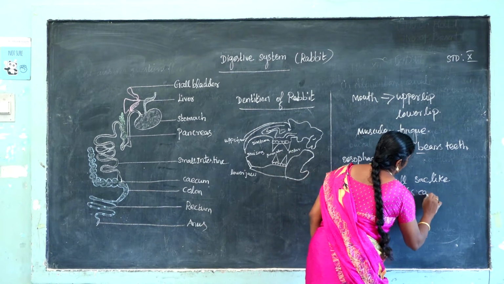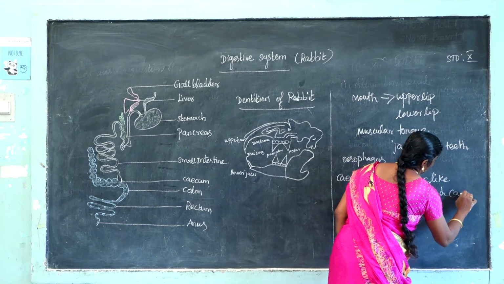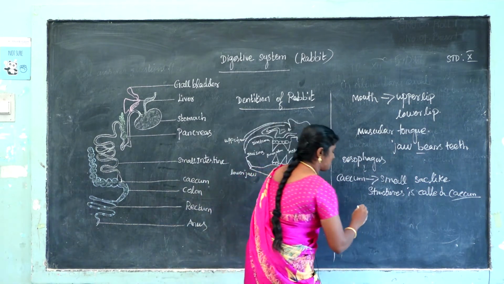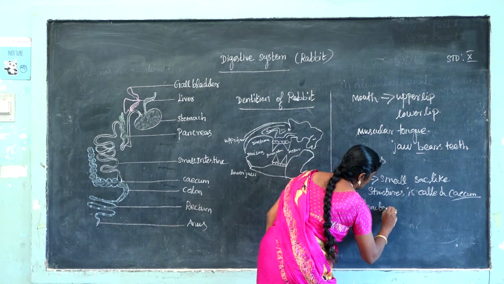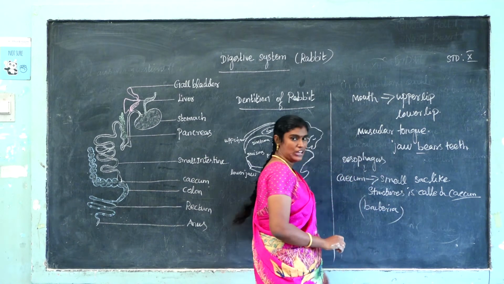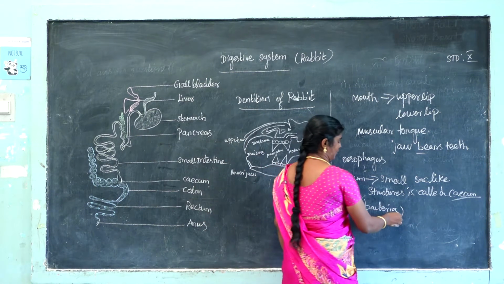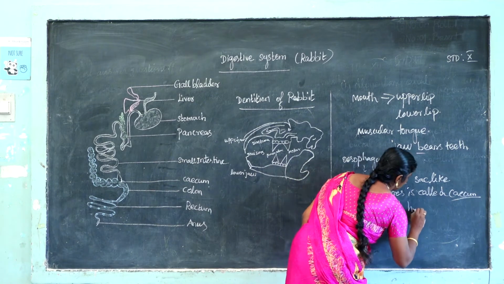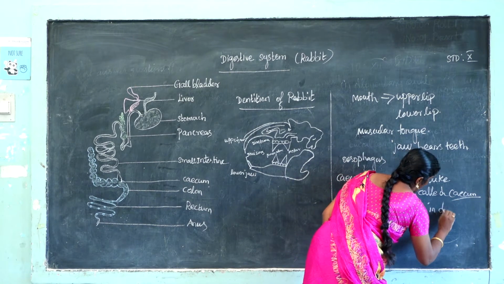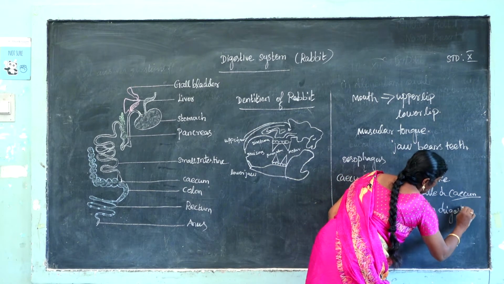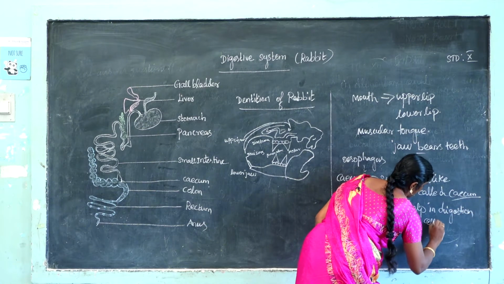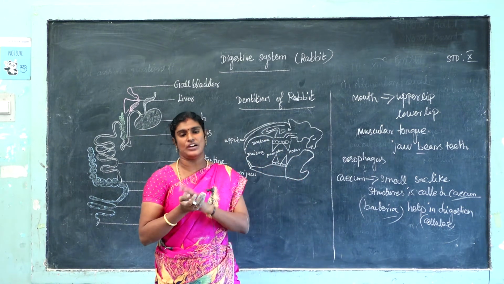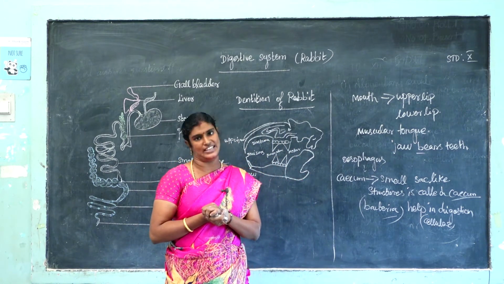What is the use of cecum? It contains bacteria. What is bacteria? Bacteria is one of the microorganisms. What is the use of this bacteria? It helps in the digestion of cellulose. What is digestion? Digestion means large food molecules are converted to smaller food molecules. That is called digestion.